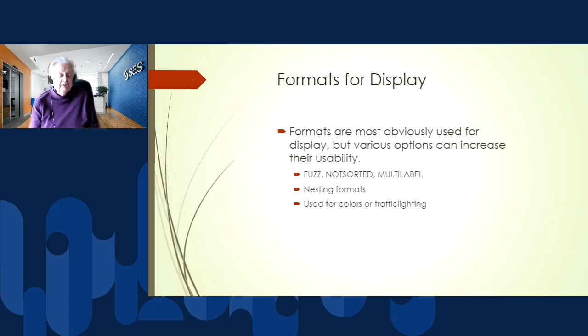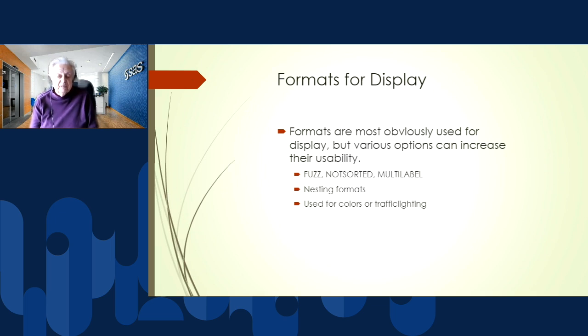Then we can nest formats. So it might be that for dates before 2000, I just want to see the year. But for dates after 2000, I want to see the year and month. Well, I can nest those formats and create another format that uses both of those.